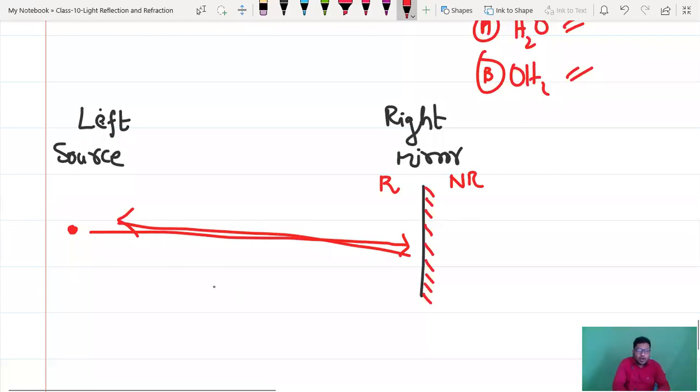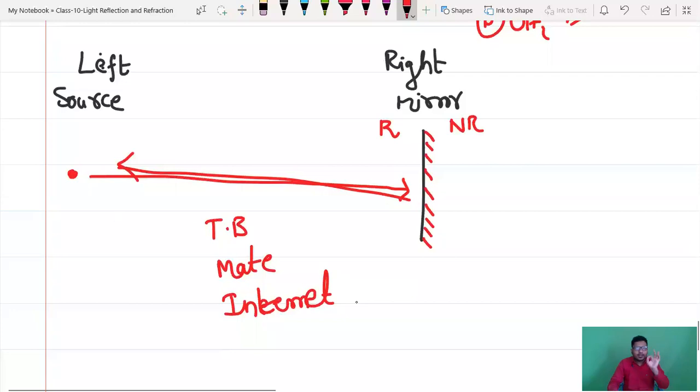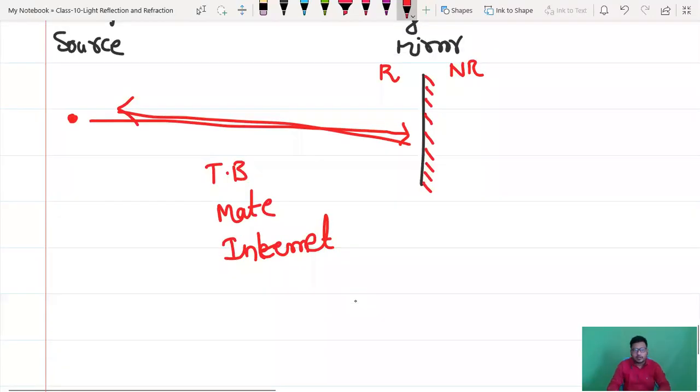Whatever textbooks, materials, or internet sources you take, you will get only these types of diagrams. Clear? Always the mirror will be shaded to your right-hand side, and the left-hand side source will be present. Clear?